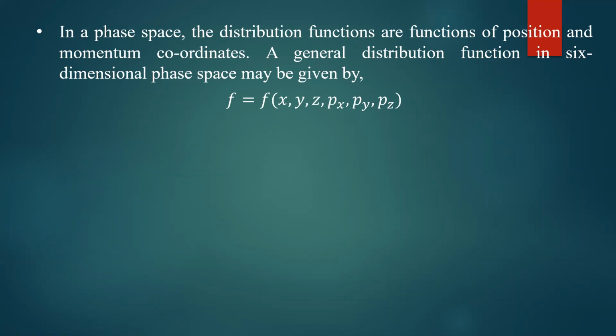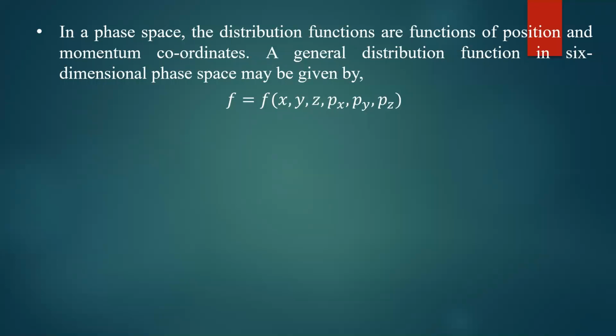The distribution function must be a function of position and momentum, that's all. In 3-dimensional Cartesian space, there are 3 position coordinates and 3 momentum coordinates. So we take phase space, which has position coordinates and momentum coordinates. To specify the state of the system we need 2f coordinates, out of which f position coordinates and f momentum coordinates are needed.